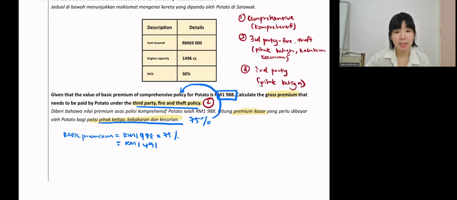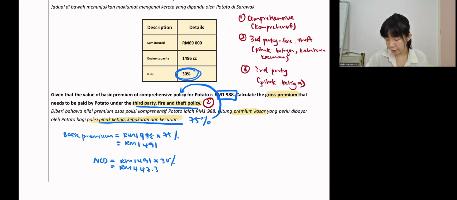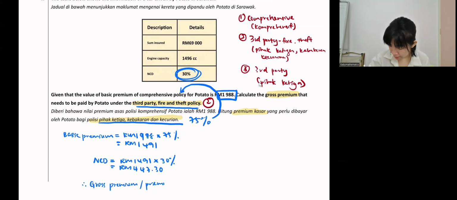Which is 1,491. This is not the final answer yet because there is NCD. NCD 30%, we can discount 30%. So 1,491 times 30%. Let's calculate how much. It will be 447 ringgit 30 cent. We can discount this much. So at the end, our gross premium after discount, how much?